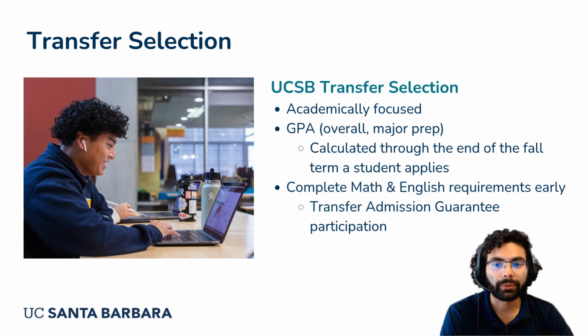Some UC campuses focus on a combination of academic and special non-academic factors like internships, extracurricular activities, or family commitments. Here at UC Santa Barbara, we are primarily focused on your academic preparation because we want our students to be ready to succeed academically after transfer. We look for students who go above the minimum eligibility requirements. We'll consider your overall UC GPA and major preparation GPA, which will be calculated through the end of the fall term that you apply, your early completion of math and English requirements, and completion of the transfer admissions guarantee.